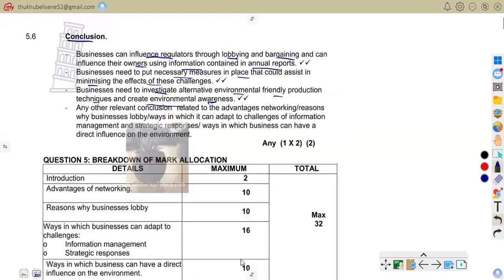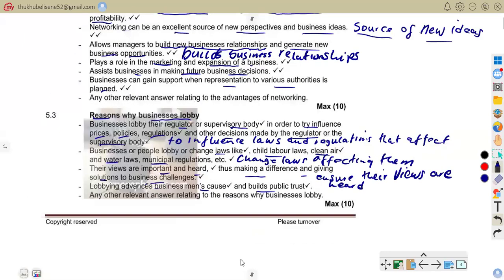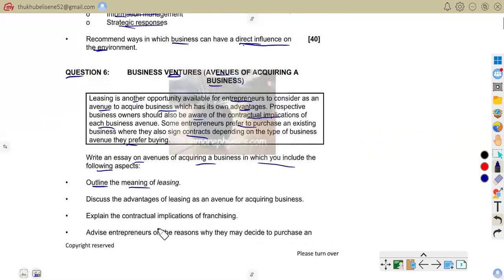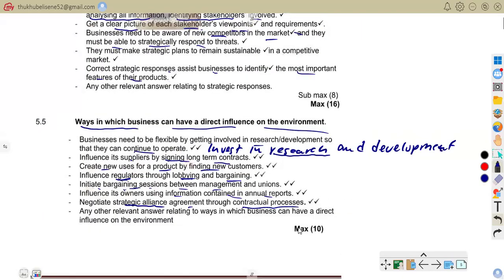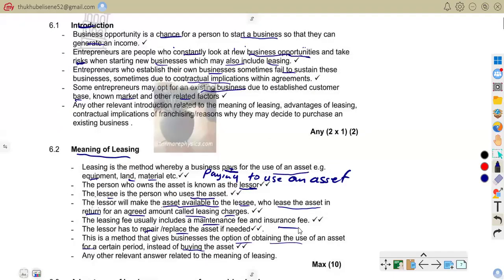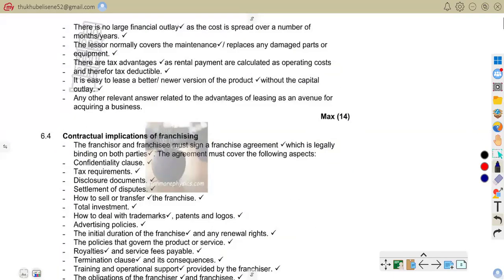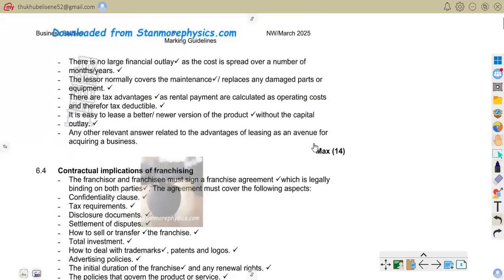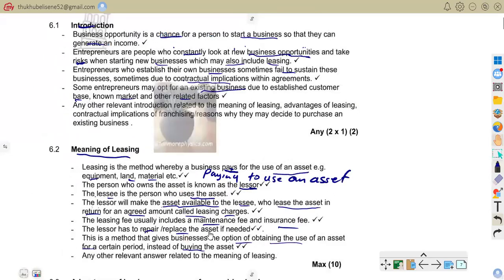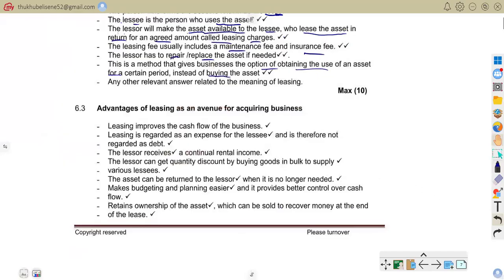Now let us see what other aspect was wanted. The other aspect on question 6 was to discuss the advantages of leasing as an avenue of acquiring a business. So we're talking about the advantages of leasing as an avenue for acquiring a business. That is where we are now.